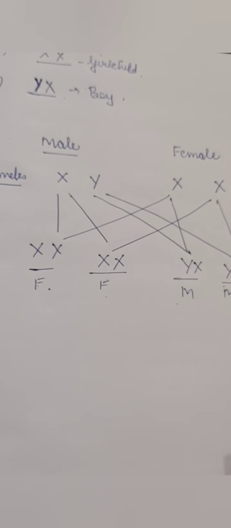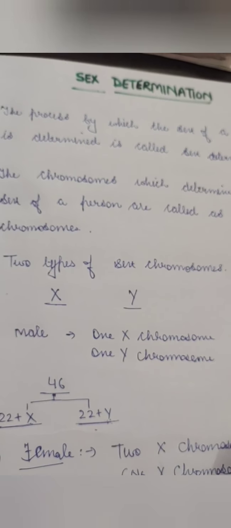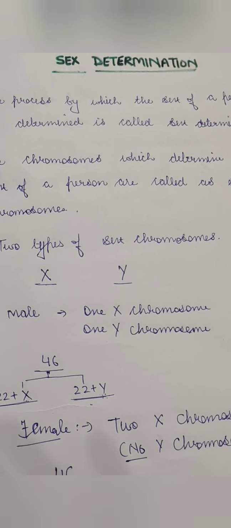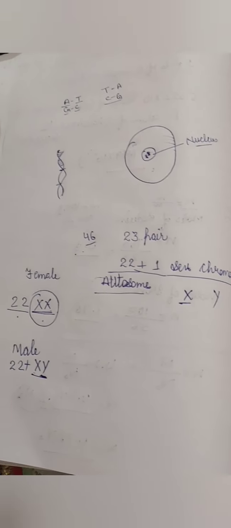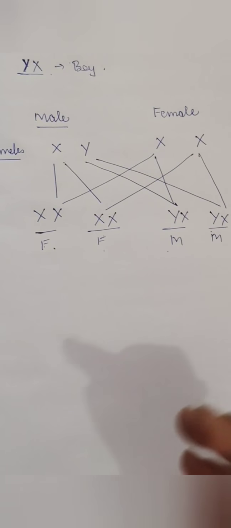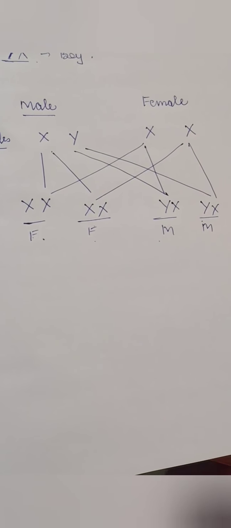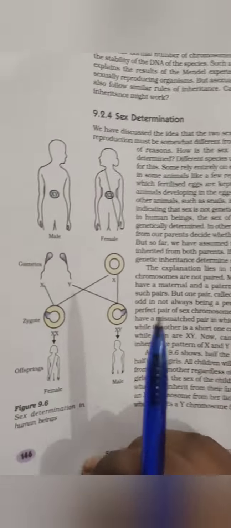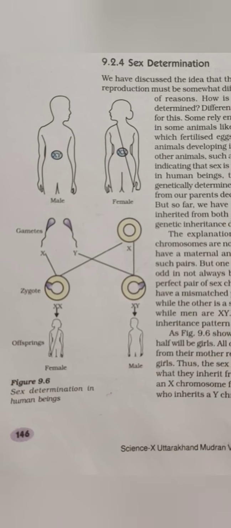Okay, so by this we come to the end of the topic and the chapter, and I hope you understood the chapter quite well. This was the last topic, and an easy one. I hope everything is clear, and the cross is also very clear, as we have done the progeny and the crossbreed of the pea plant. This is very easy, and you have also done it in class 8. You can also take the help of your book. You can see here again the same thing.